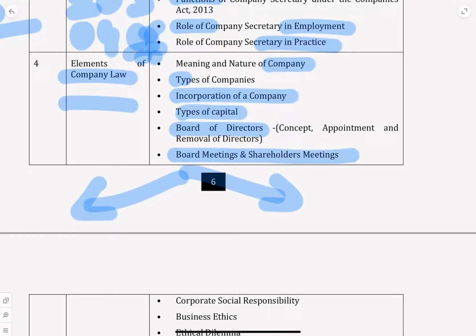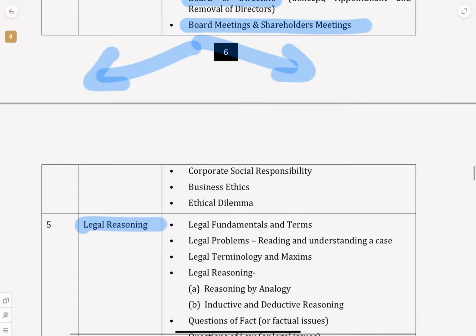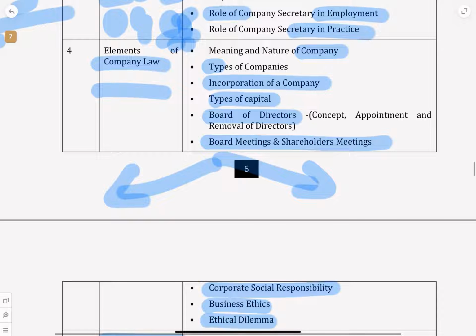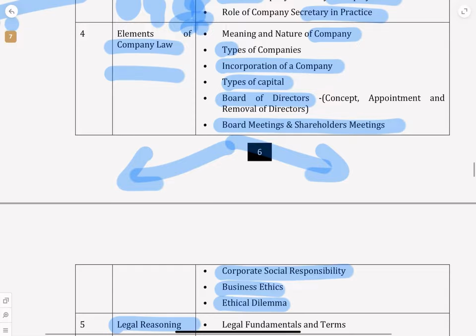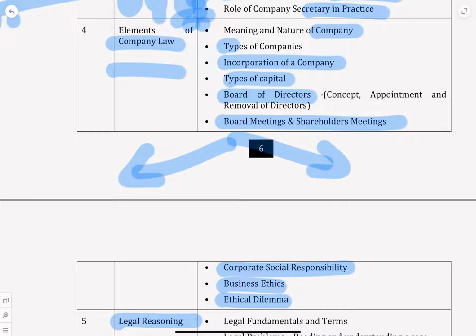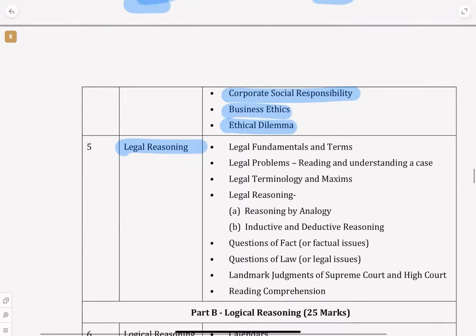How do we do board of director meeting? How do we do shareholder meeting? What is corporate social responsibility, business ethics, ethical dilemma? All these kind of basic principles which you should know, because tomorrow you are going to be a company secretary, you are going to manage the entire company. You should know this very, very well. So elements of company law, we will be having all the basic concepts which will help you even for your executive study. So this is what is in the syllabus.